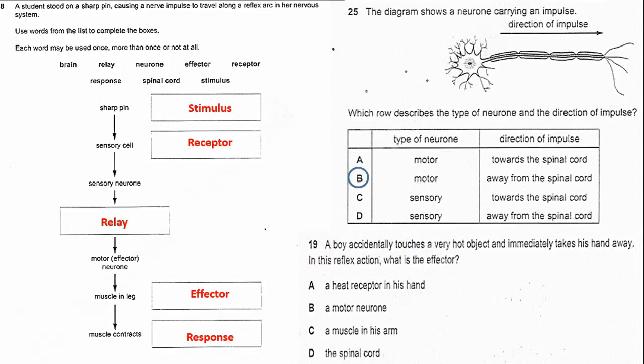A boy accidentally touches a very hot object and immediately takes his hand away. In this reflex action, what's the effector? The effector is a muscle or a gland. So the effector is the muscle in his arm. Why? Because this is a withdrawal reflex action. He touched a very hot object, so he withdrew the arm immediately, which is a reflex action that happens through the reflex arc.